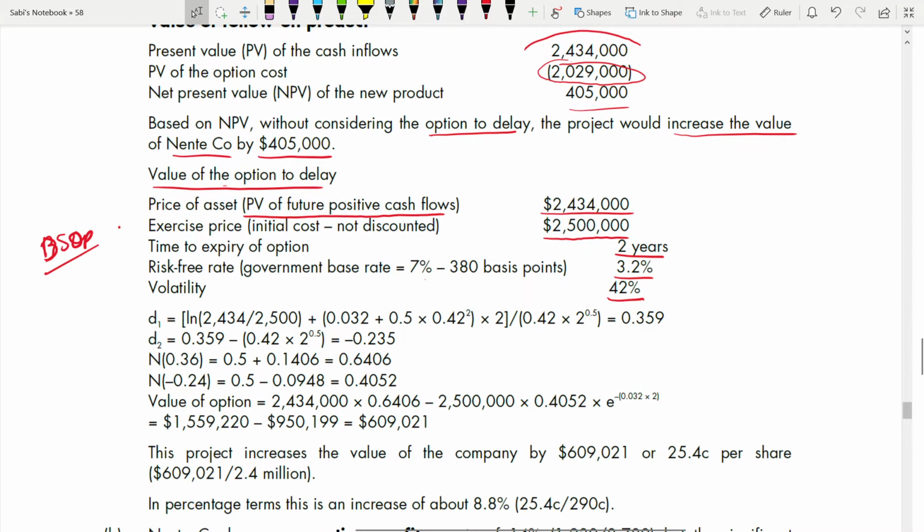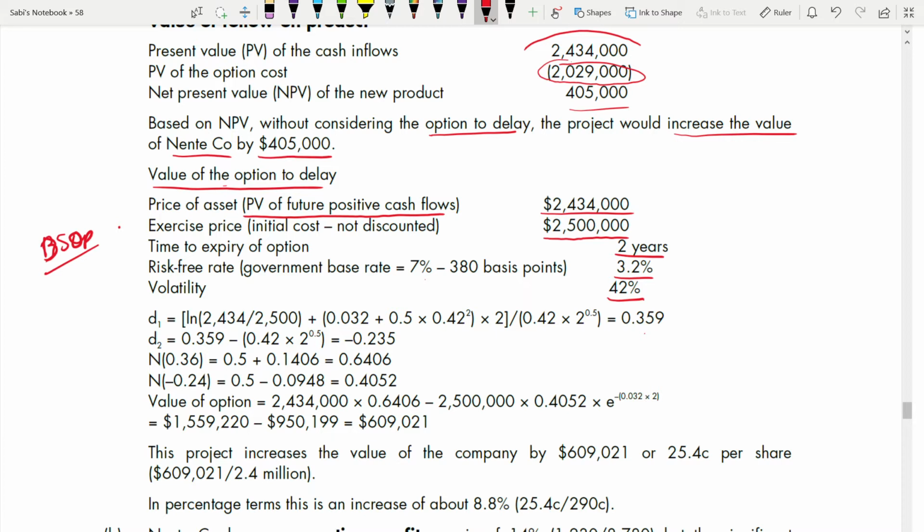So D1 is ln of PA over PE plus risk-free rate plus 0.5 into standard deviation squared into time, divided by standard deviation into time to the power of 0.5, which means 1 over 2 for 2 years, right? 1 over number of years. So this is your D1, and D2 is D1 minus standard deviation into time to the power 1 over 2. So you are getting a minus figure here.